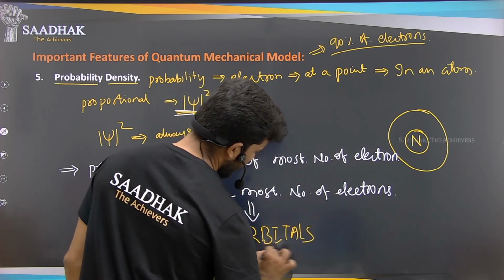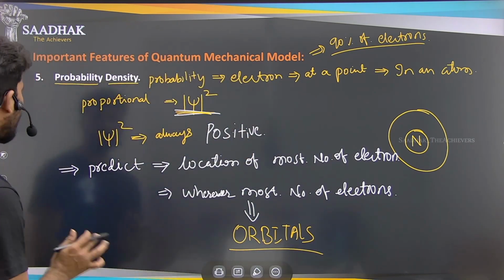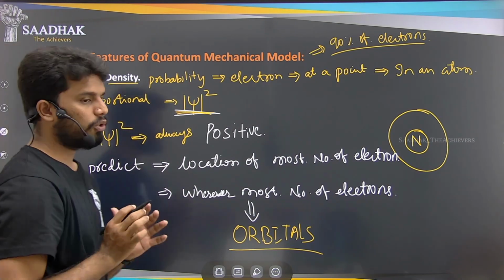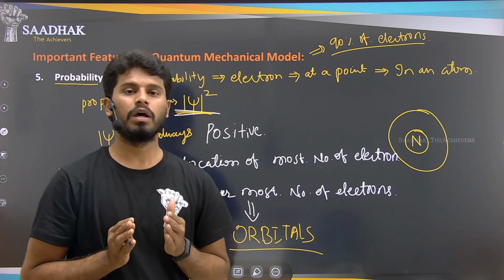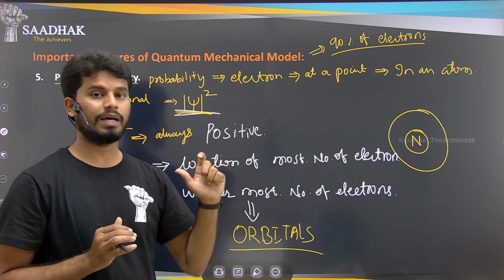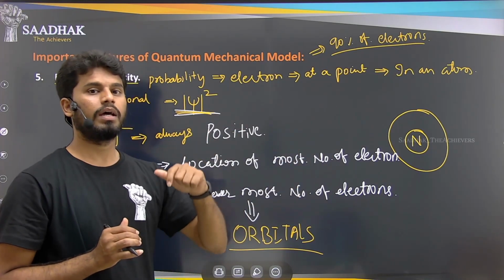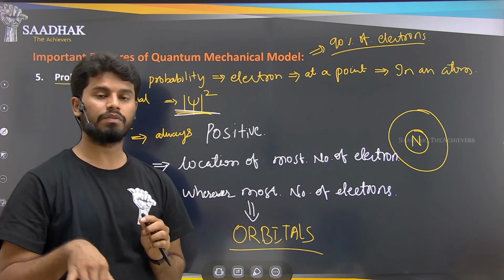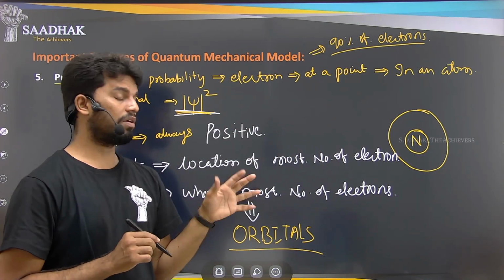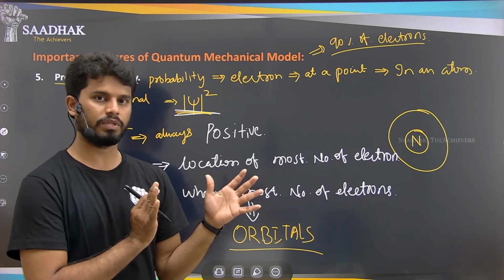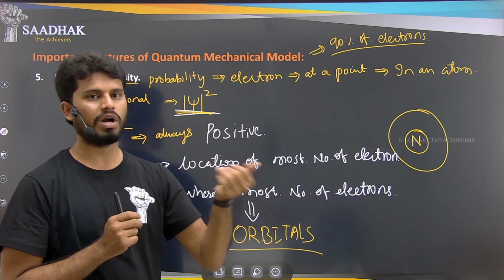Orbitals. So up to here you should have understood that by using the uncertainty principle, we said that we cannot locate the electron as well as the energy of that electron, or the velocity of the electron, and the location of the electron simultaneously. That is what we have concluded from the one part of quantum mechanics.